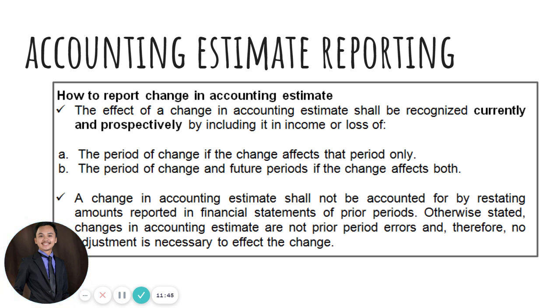Now, what if there is a change in your estimate with regards to your scrap value? Let us say your scrap value from 50,000 becomes 100,000. All right. So that means in the computation of your depreciation expense on the second year onwards, you will no longer deduct 50K on your historical cost, but rather you will deduct it by 100,000.